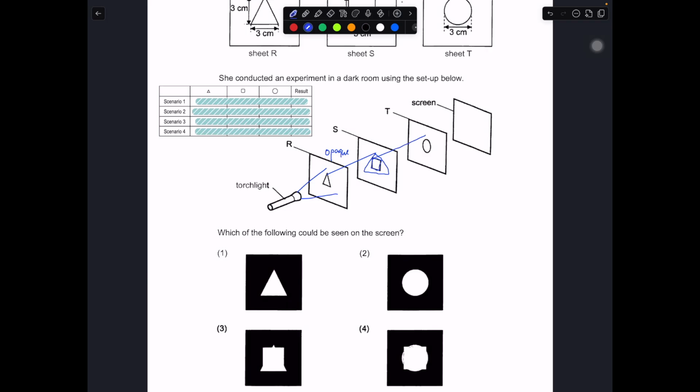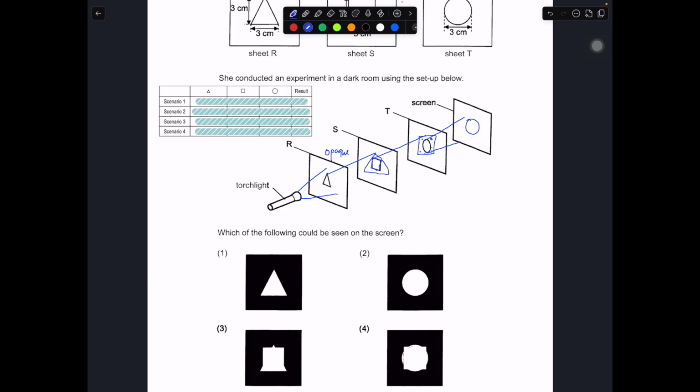So only here will appear as a square. So here will appear as a square, right, and it will be blocked by this material over here. Because if everything is opaque, then this part will be able to block light. So what you see will always be a circle on the screen if everything is opaque.